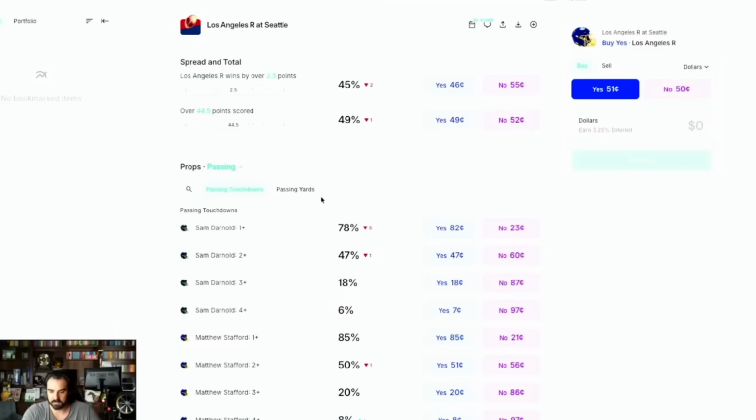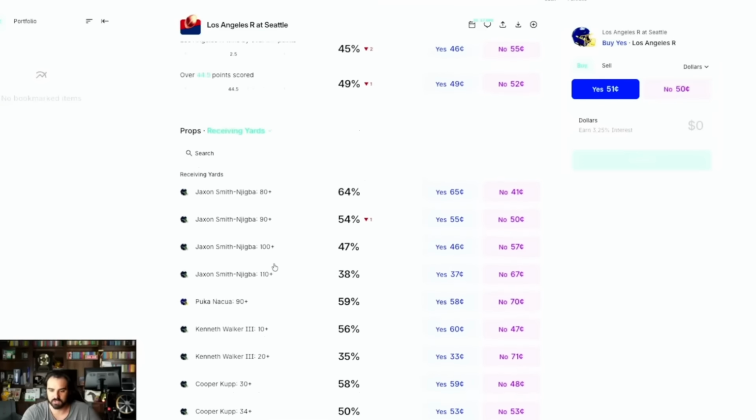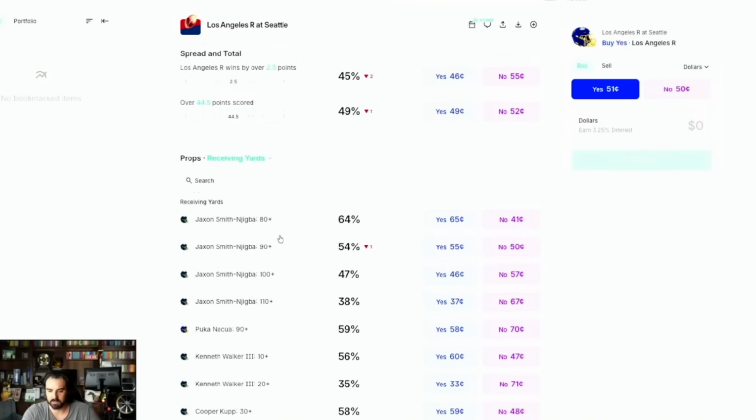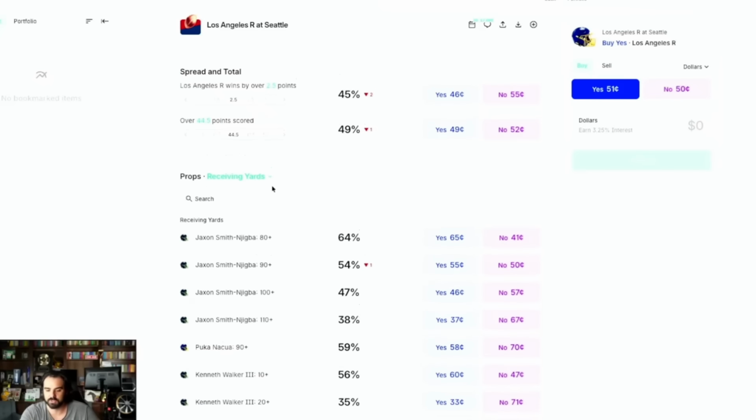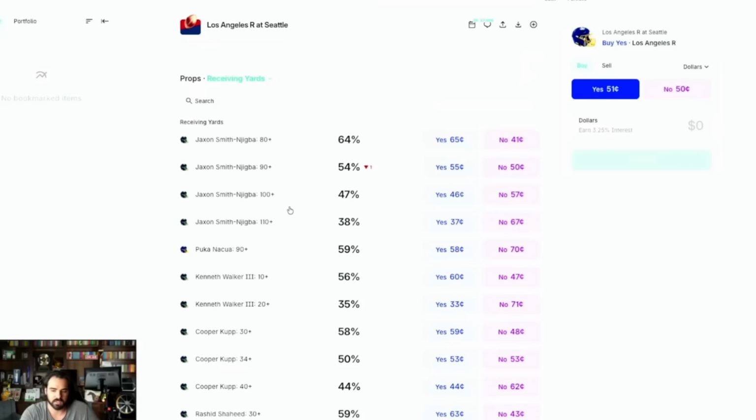You'll see passing touchdowns, passing yards, receiving yards, but they won't really stretch it. As you can see here, like Smith and Jigba, if you wanted him at like 70 receiving yards, well, they don't stretch it like that. Whereas on FanDuel and DraftKings, you'll be able to stretch it and get those types of numbers. The reason they don't do that is because nobody's betting the opposite side, okay?